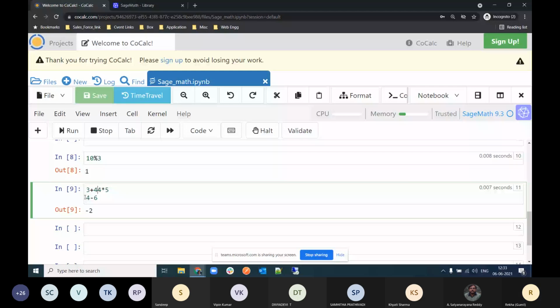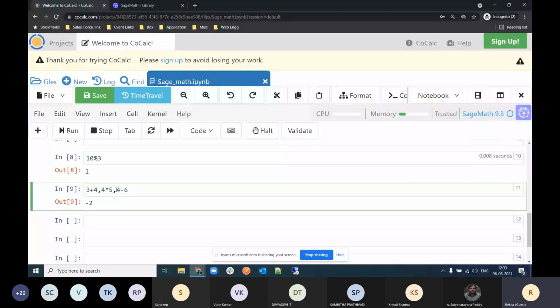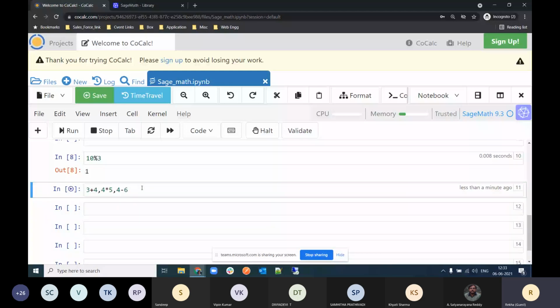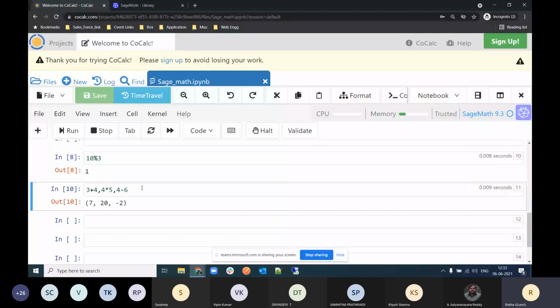Then we will actually get the tuple. So just write all your operations separated by comma and then press shift enter. Then you will get the output in the form of a tuple, where the first entry is the outcome of the first operation, the second for the second, and third for the third.